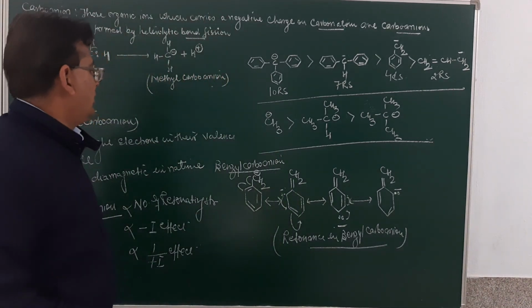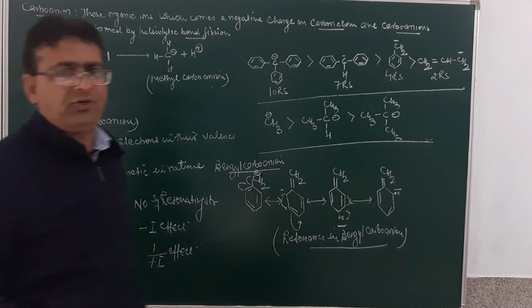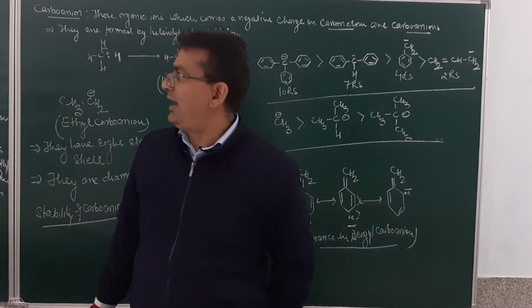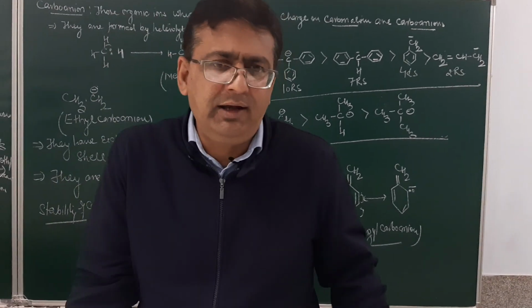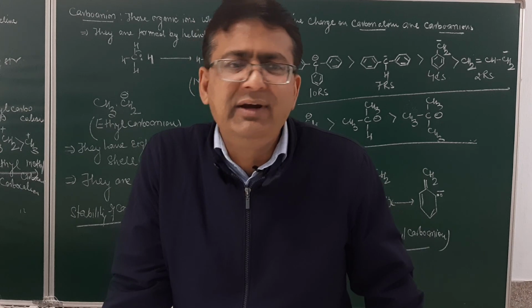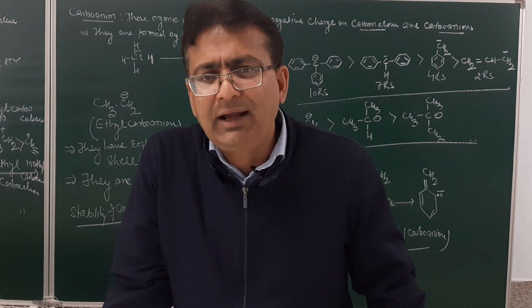So these are the various reaction intermediates. Am I clear? So we have done with you the carbon free radical, carbocation and carbanion. Now in our next lecture, we will discuss with you the attacking reagent and the types of reaction.